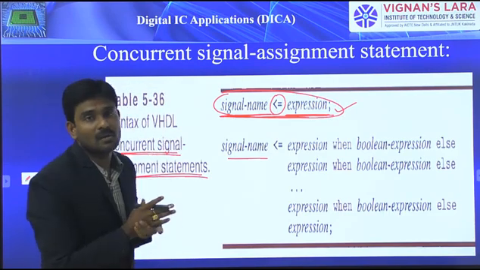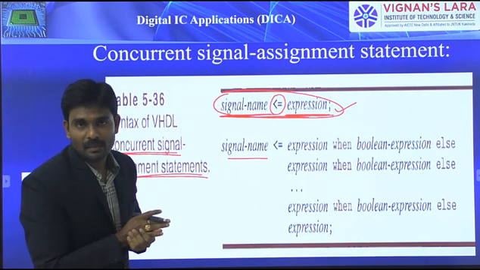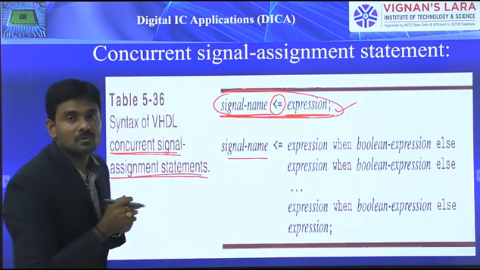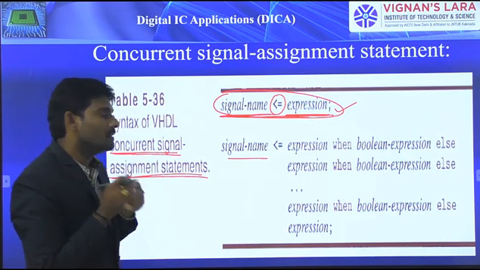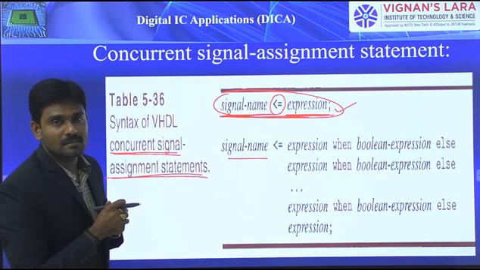So direction need not match. Direction may or may not. But size must be the same as well as element type. All these things we need to take care of while we are using this concurrent signal assignment statement.